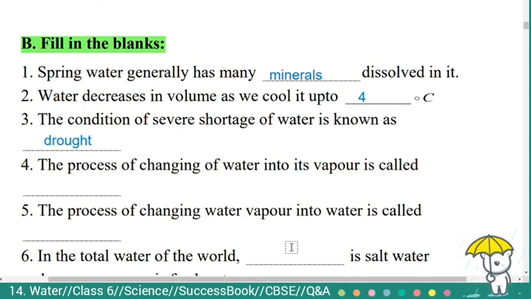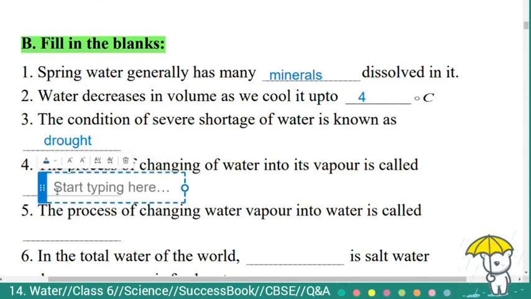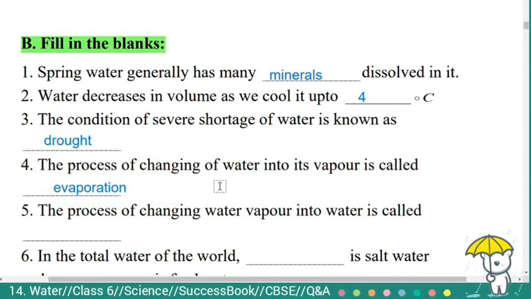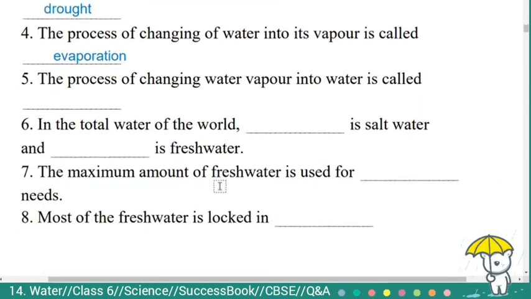Fourth one, the process of changing of water into its vapor is called dash. The process of changing water into its vapor is called evaporation. Fifth, the process of changing water vapor into water is called dash.